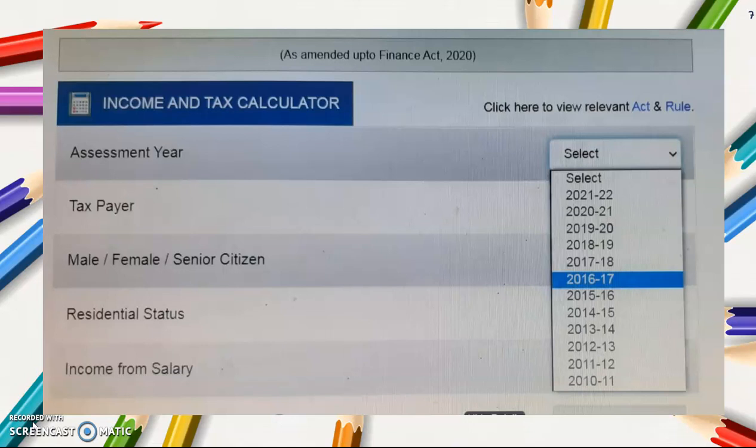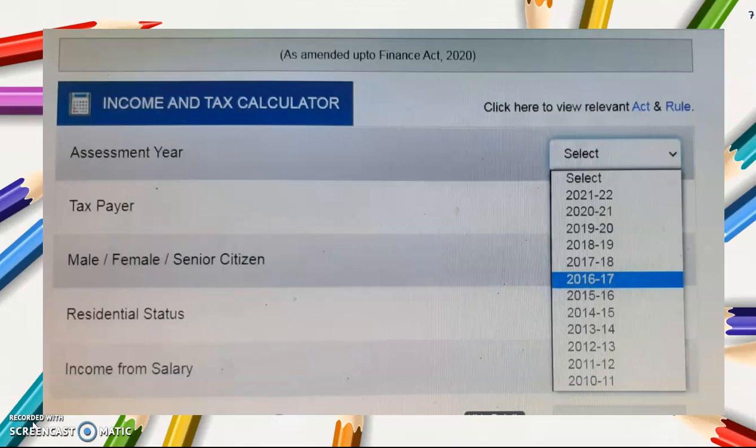Before getting into the concept of assessment year, we have to know about the previous year. The previous year is a period of 12 months beginning from April 1 to March 31st. The assessment year is the 12-month period following the previous year, during which the assessee has to file his return of income.